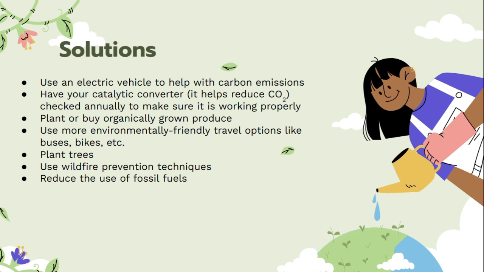You can plant trees to reduce the carbon monoxide in the air. You can use wildfire prevention techniques to reduce the chance of an uncontrolled wildfire, and you can reduce the use of fossil fuels.